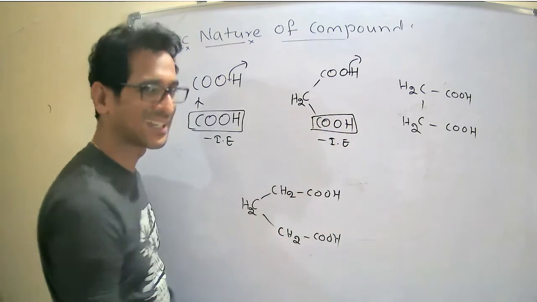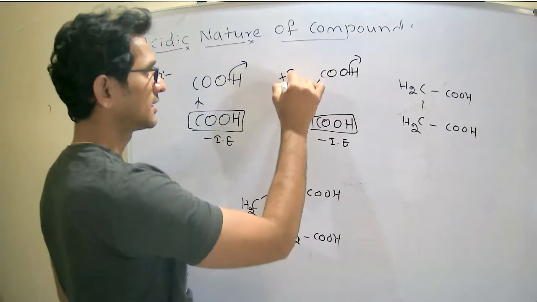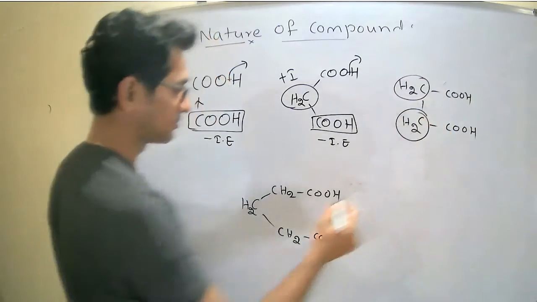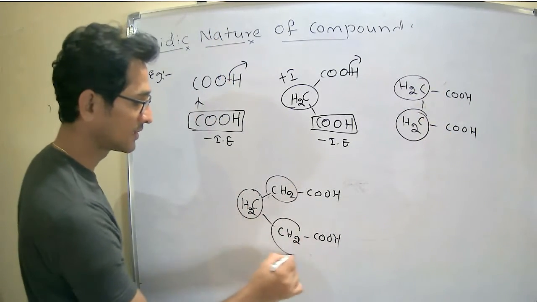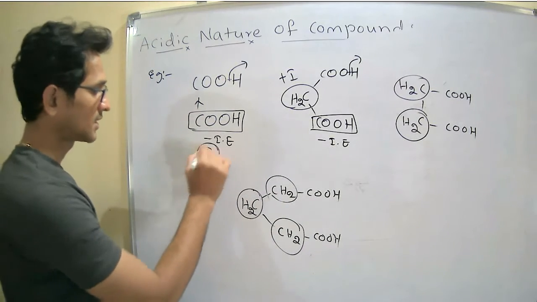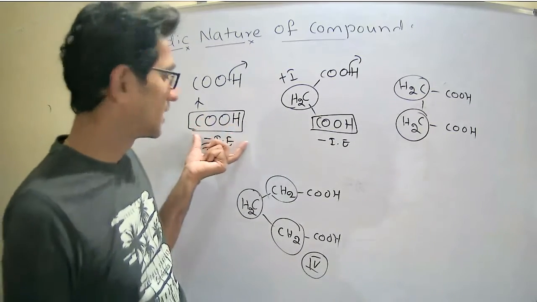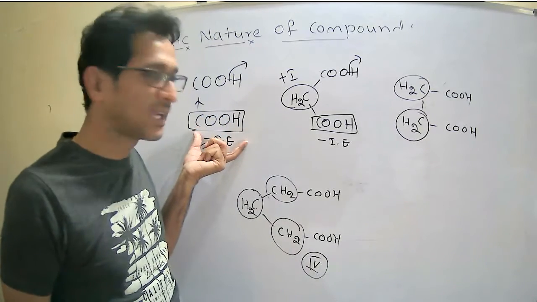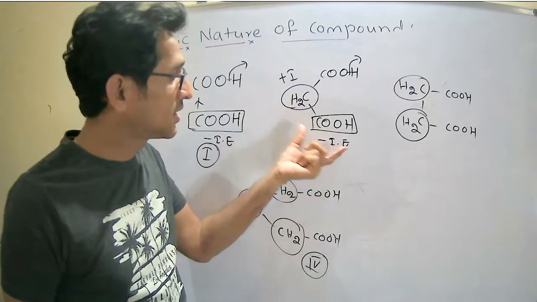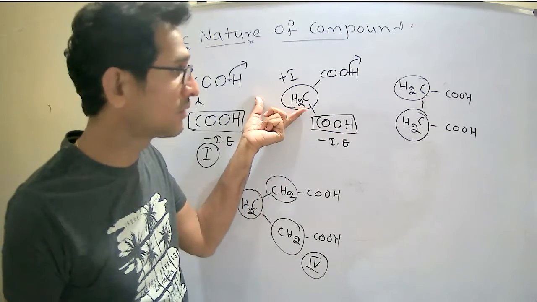Minus inductive effect, electron withdrawing group. But what about this? This is an electron releasing group. Now from structure 1 to 4, what happens? In compound 1, the minus inductive effect is more. In the second, this minus inductive effect is reduced by the presence of the plus inductive effect.